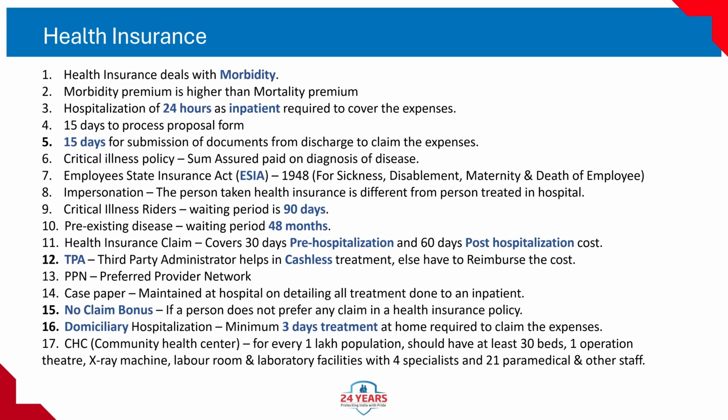16. Domiciliary hospitalization. Minimum 3 days treatment at home required to claim the expenses. 17. CHC, Community Health Center, for every 1 lakh population should have at least 30 beds, 1 operation theatre, X-ray machine, labour room and laboratory facilities with 4 specialists and 21 paramedical and other staff.